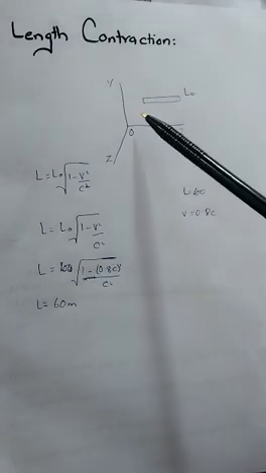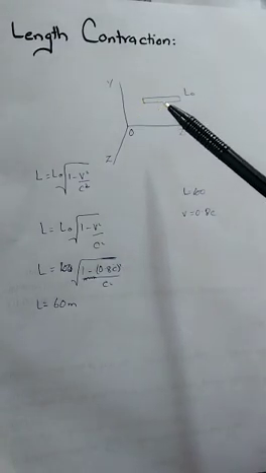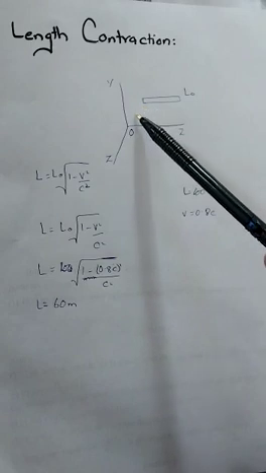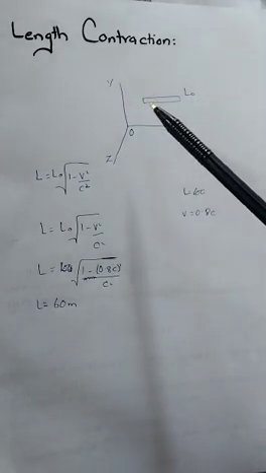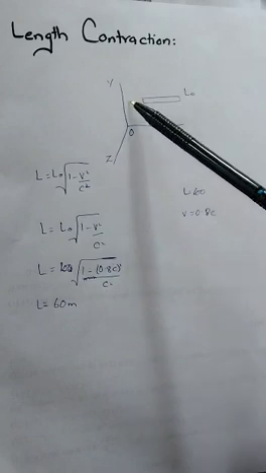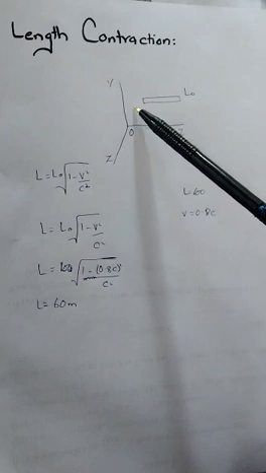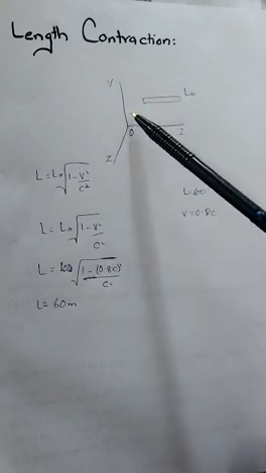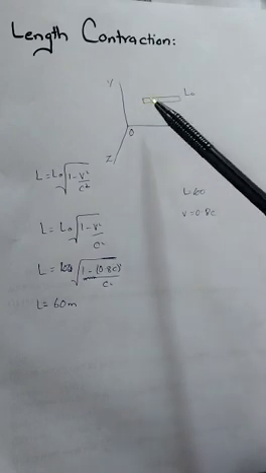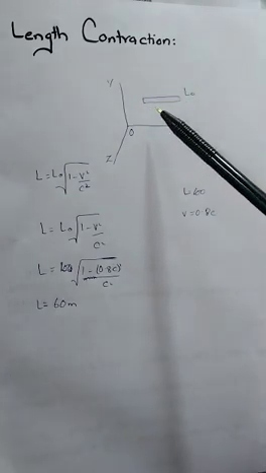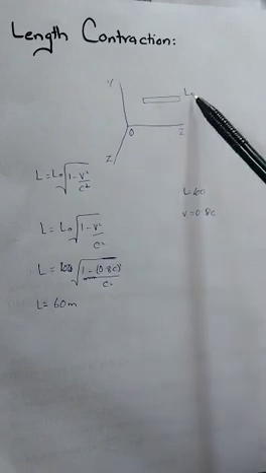An observer in the frame of reference measures the length of that rod, and it is the actual length of the rod, denoted by L naught. The rod and the observer are in the same frame of reference, so even if the frame of reference is moving, the rod and observer are at rest with respect to each other. Now the observer measures the length of that rod, the actual length, denoted by L naught.